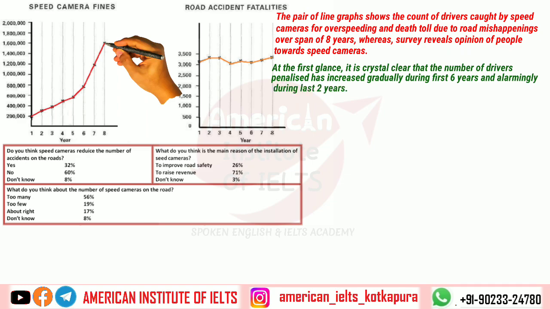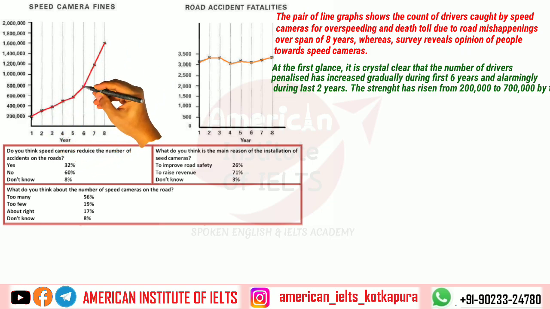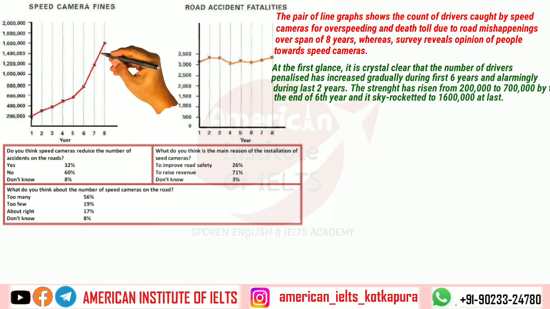So that way we have explained our trend. And now let's put data. The figure has risen from 200,000 to 700,000 by the end of the 6th year, and it skyrocketed to 1,600,000 at last. So that way we have explained our first chart.